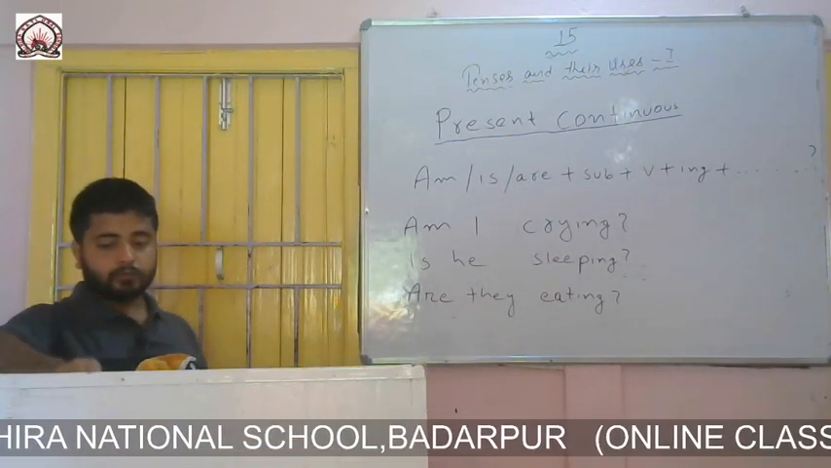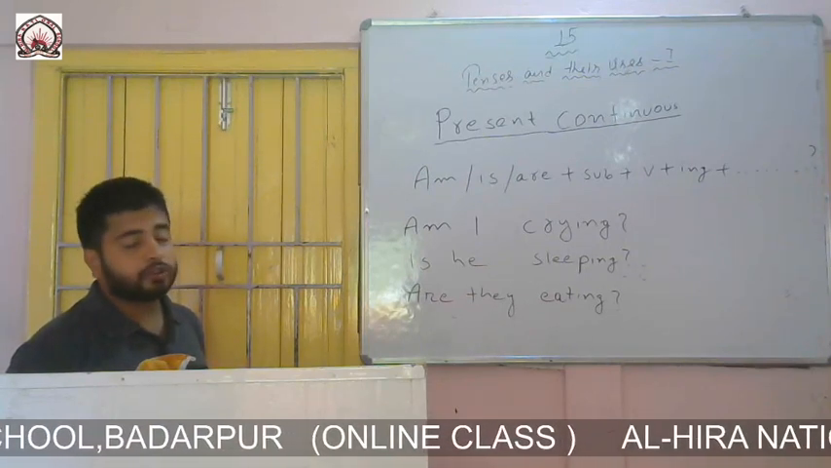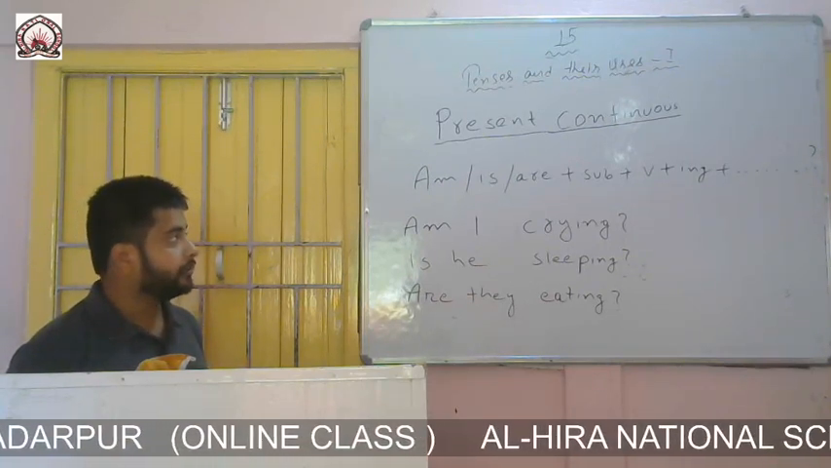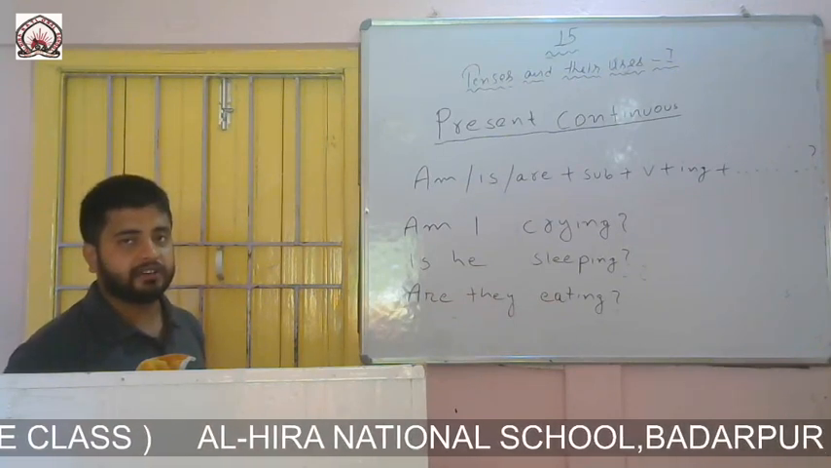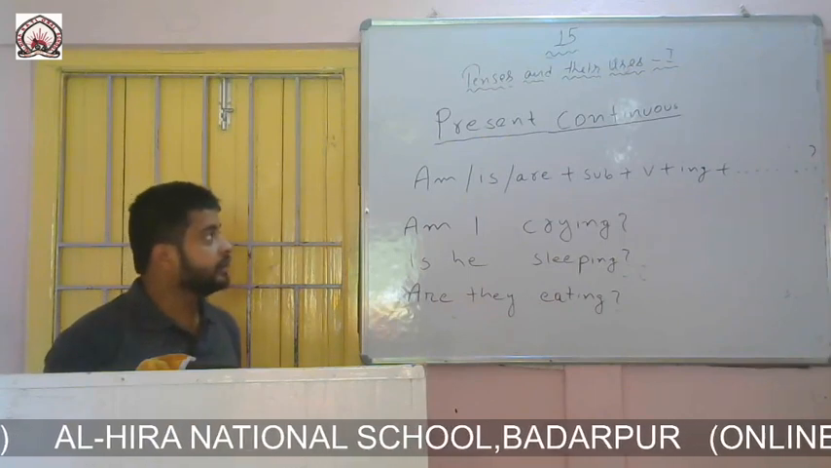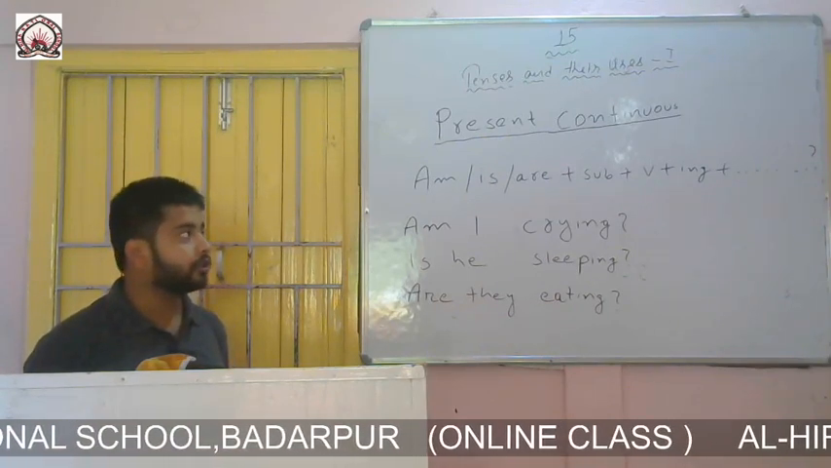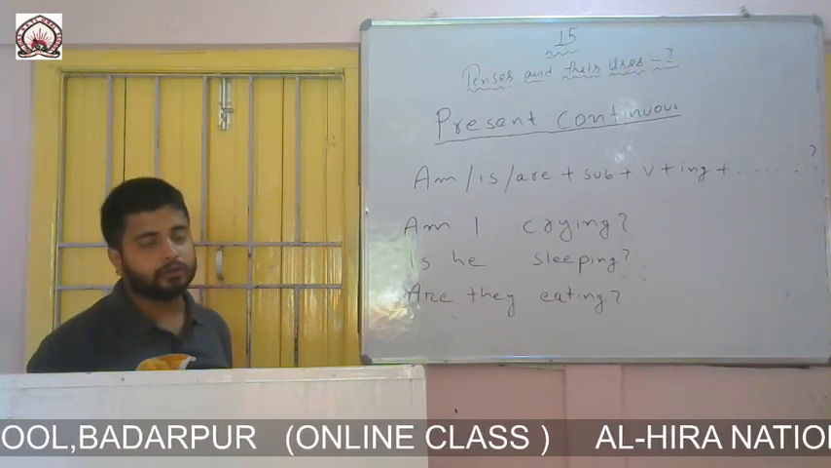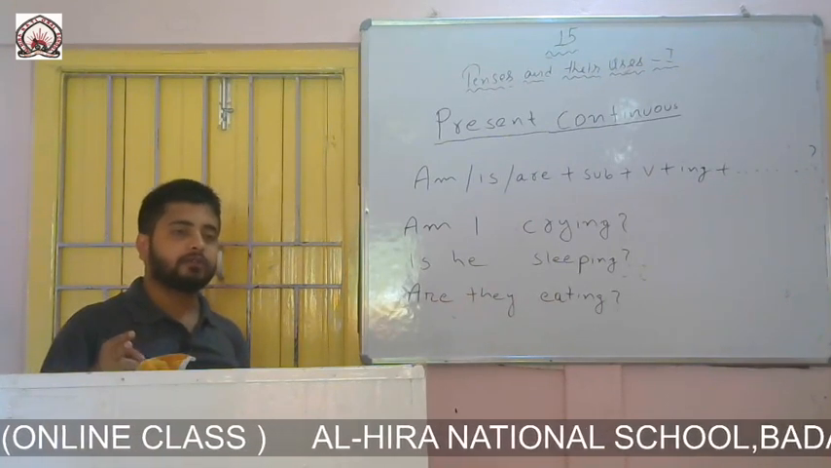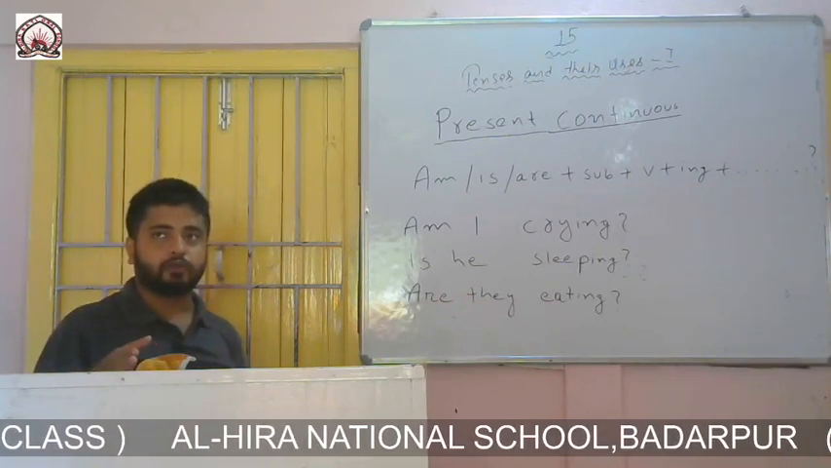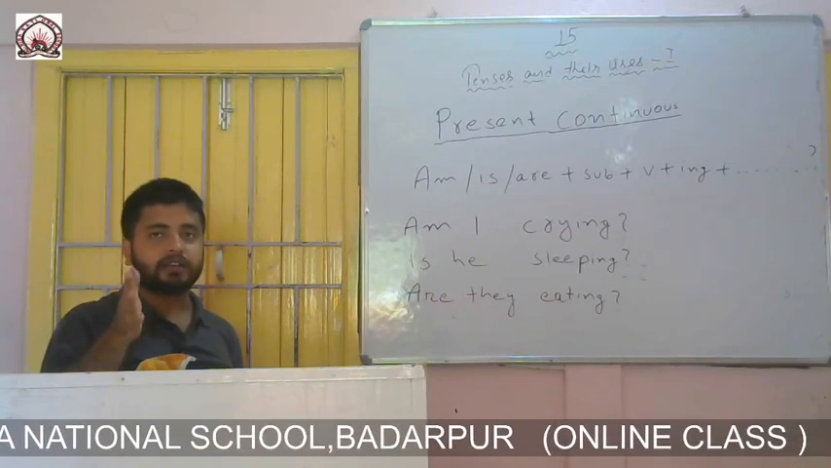So the formation of present continuous interrogative. In interrogative we always put a question mark at the end. Remember that. If it is present indefinite interrogative, we will put a question mark. Present continuous interrogative, we will put a question mark at the end. Likewise, in present perfect and present perfect continuous interrogative also we will put a question mark at the end.